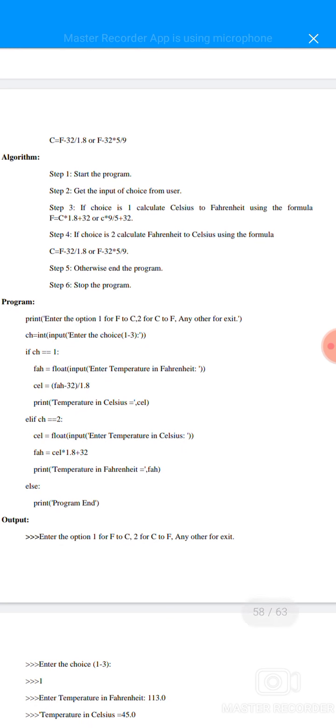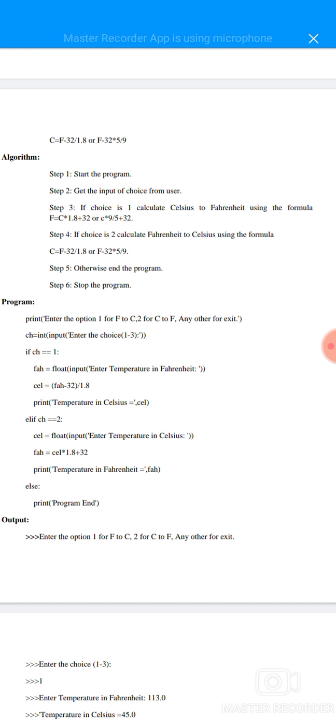Algorithm. Step 1: start the program. Step 2: get the input of choice from the user. Step 3: if the choice is 1, calculate Celsius to Fahrenheit using the given Fahrenheit formula. Step 4: if the choice is 2, calculate Fahrenheit to Celsius using the Celsius formula, to be displayed. Step 5: otherwise end the program. Step 6: stop the program. So print the option 1 for F and 2 for C.